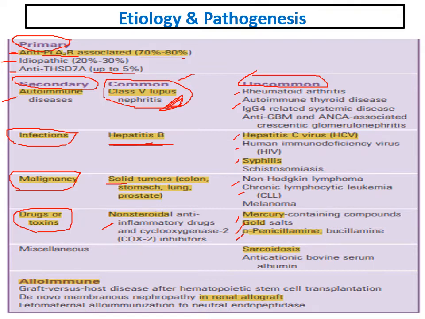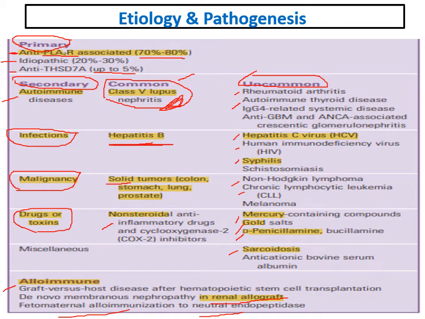Also, sarcoidosis can cause membranous glomerulonephritis. Alloimmune causes are in the form of graft versus host disease after hematopoietic stem cell transplantation. Also, there is de novo membranous nephropathy in renal allograft after transplantation. And as we described before, what happens between a mother and her fetus with antibodies against neutral endopeptidase.